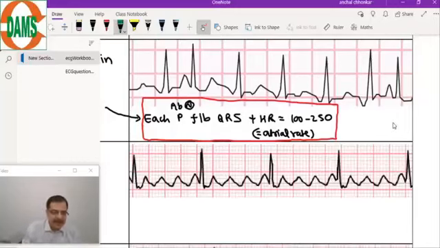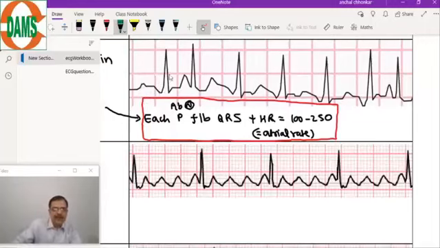And remember, when P and T come almost simultaneously, the T wave morphology will be changed. It has to be multifocal; the example which I gave you earlier will be a unifocal atrial tachycardia. So in this example, I can see different morphologies of the P wave.